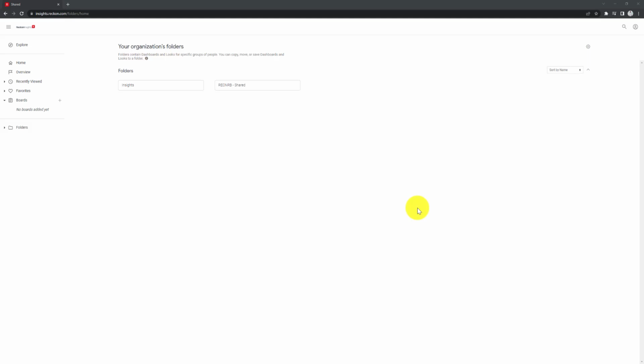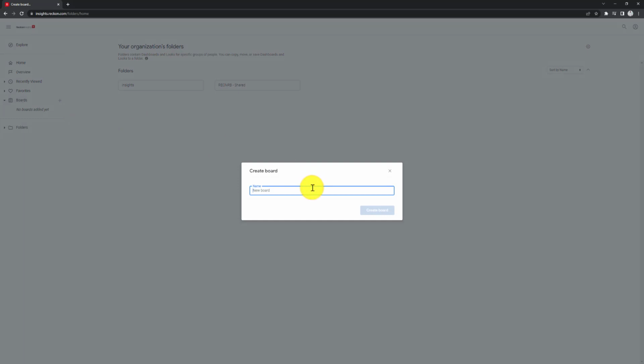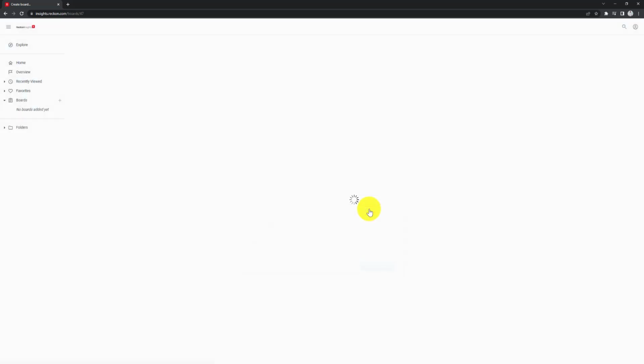When you're logged into Reckon Insights, you can access boards from the navigation menu on the left. To create a new board, click on the plus icon and select Create a New Board. Give your board a unique name and click Create Board.